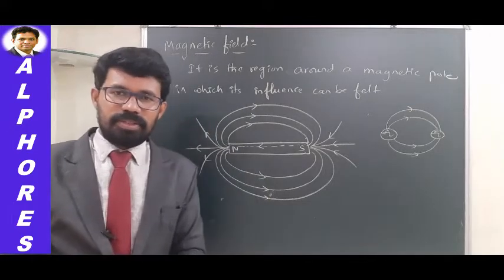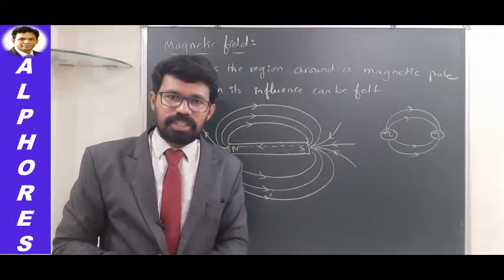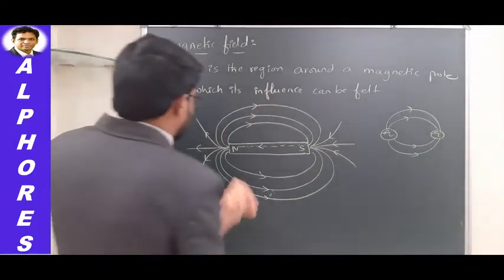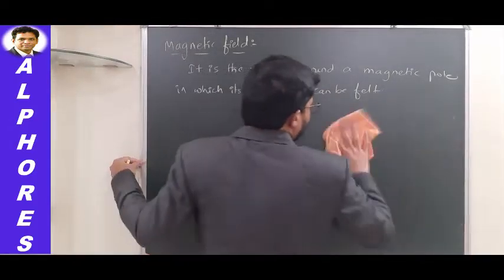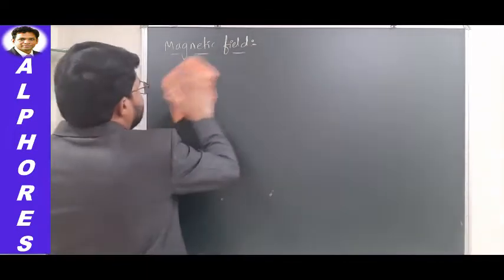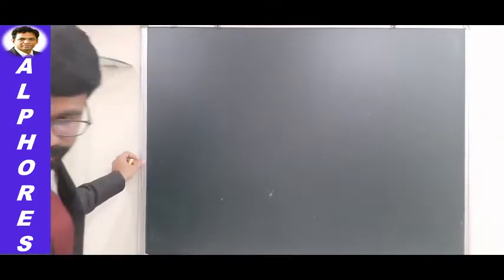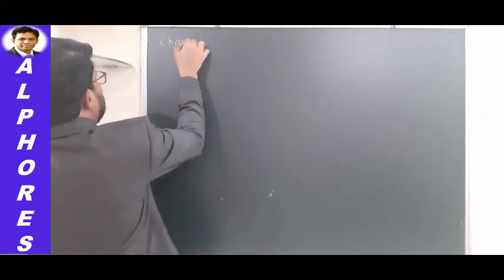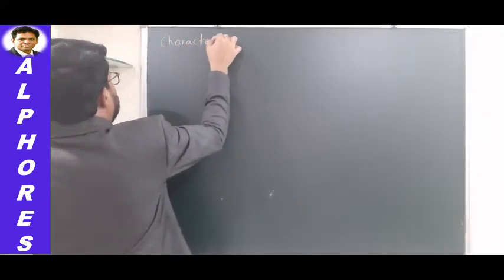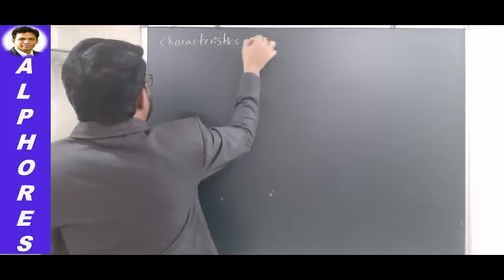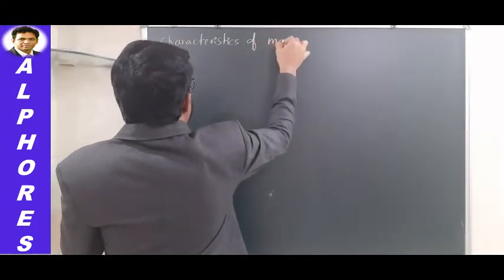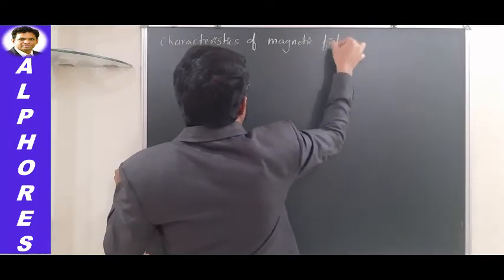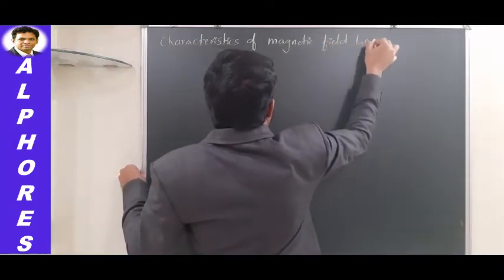These points are very fundamental and important points connected with the field lines. Let us see what those characteristics are. I will take a north pole and south pole. Characteristics of magnetic field lines.